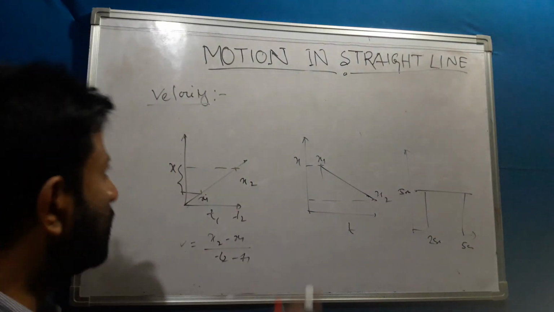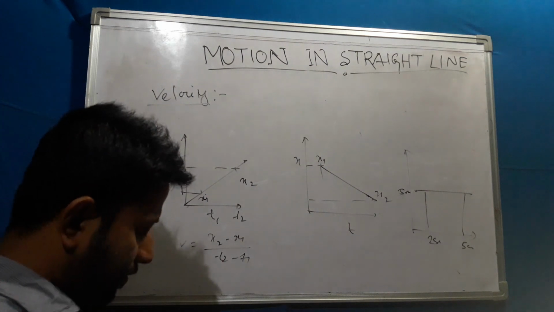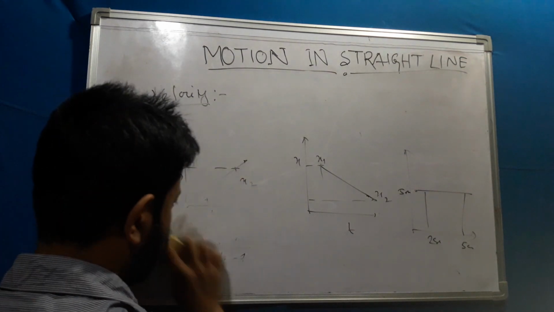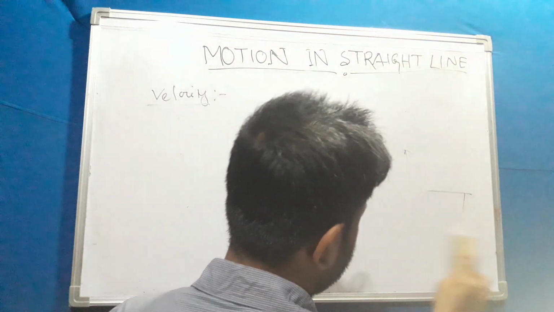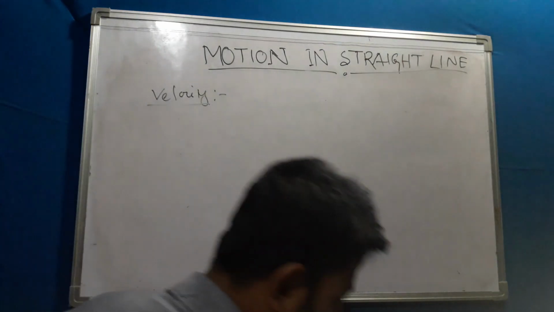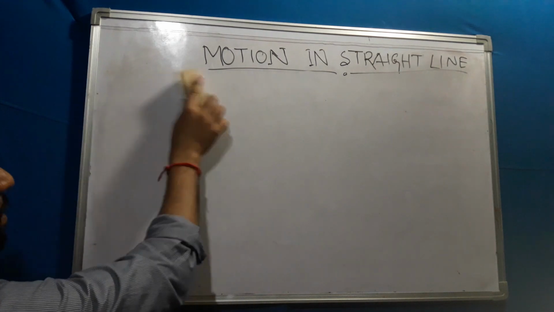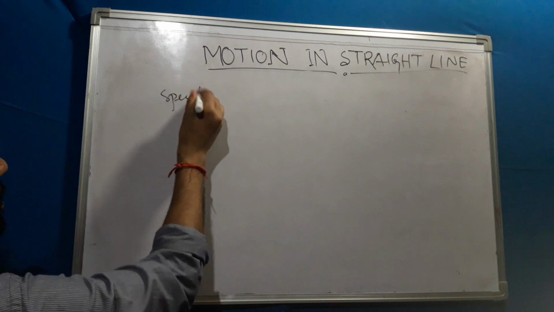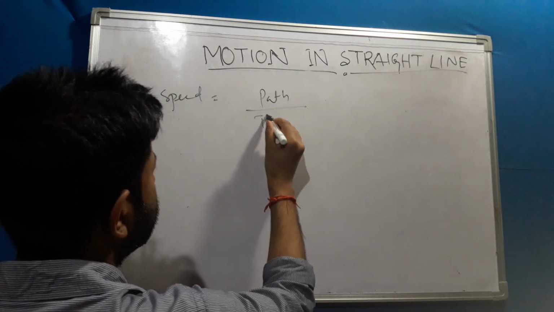Okay. Now, this is about velocity. Velocity means displacement by time. We know that whenever an object is moving, it follows a path. So when an object follows a path, how do we take the average? In this case another term comes, that is speed. Speed means the path it follows divided by time.